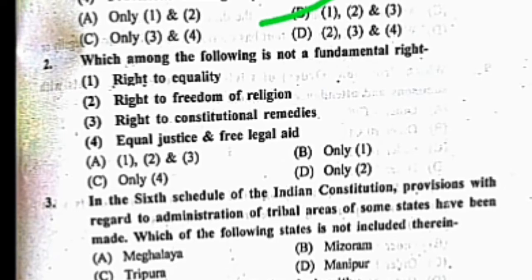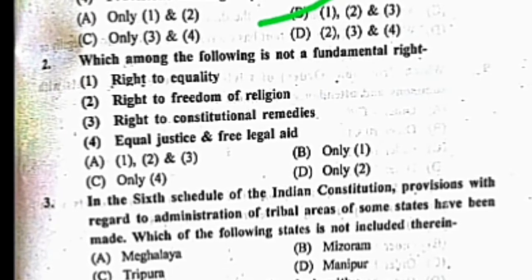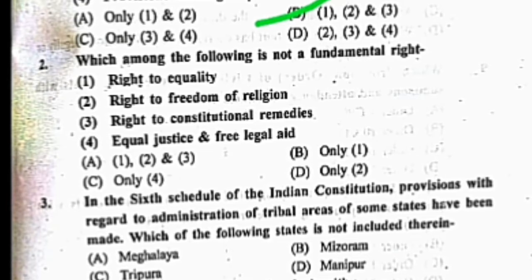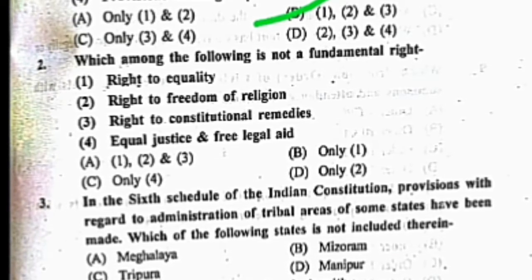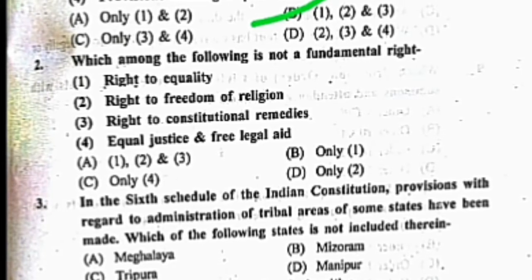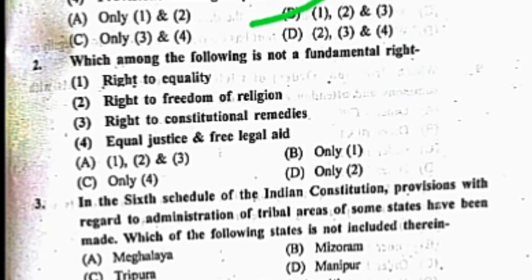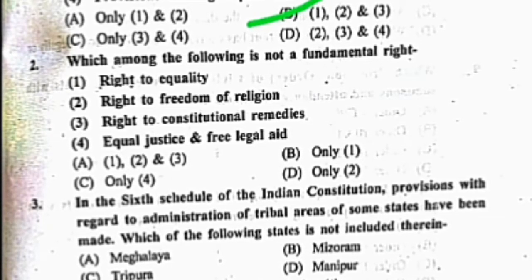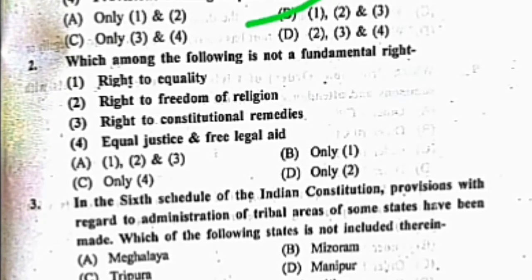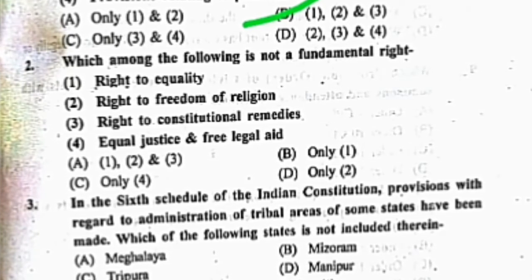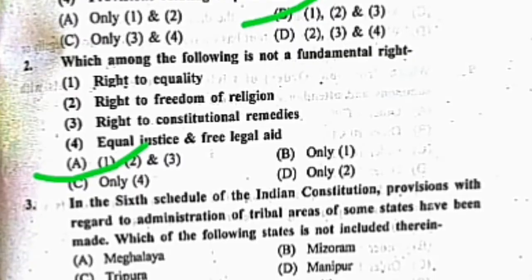Now let's see question number 2. Which among the following is not a fundamental right? Number 1, right to equality. Number 2, right to freedom of religion. Number 3, right to constitutional remedies. And number 4, equal justice and free legal aid. Now your options are: A, 1, 2, 3; B, only 1; C, only 4; and D, only 2. So friends, your correct answer is C, only 4. Equal justice and free legal aid is not a fundamental right.